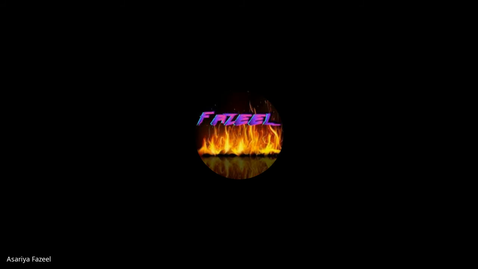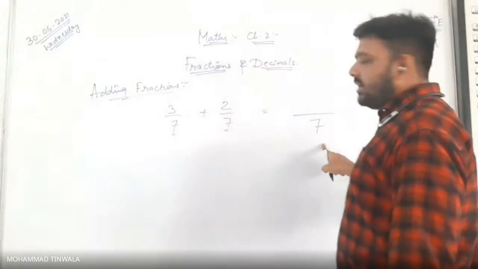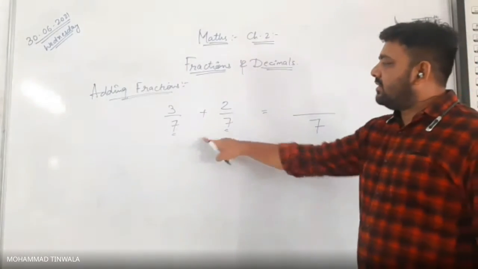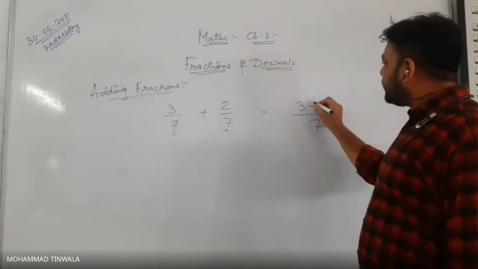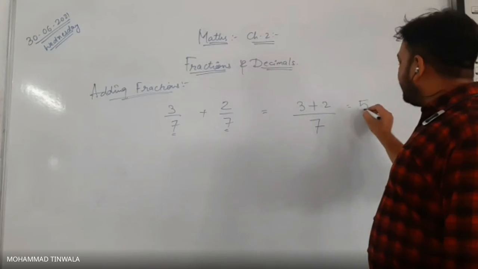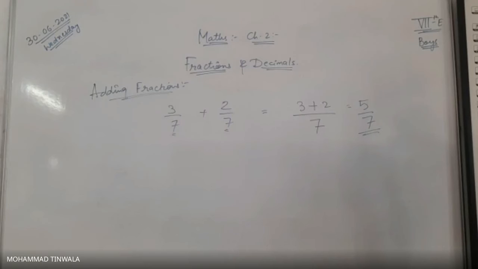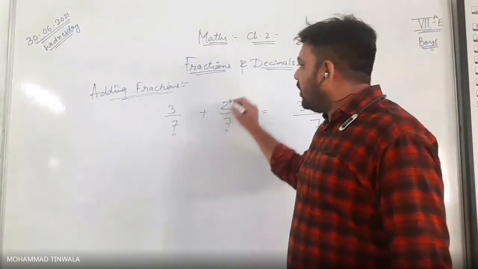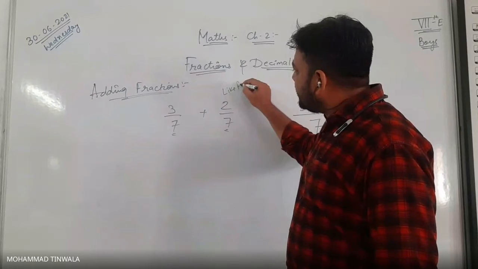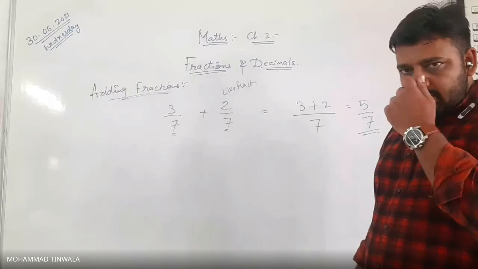So when we have like fractions, addition is very easy. 7 will be common as the LCM, 7 will be common as the denominator. What is the numerator? 3 plus 2, 5. Your answer is what? 5 upon 7. Any doubt? No, sir, no doubt. It is very easy to solve when we have like fractions. Understood? Are you getting the content, boys?